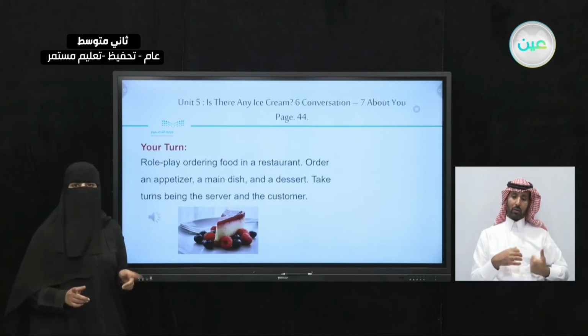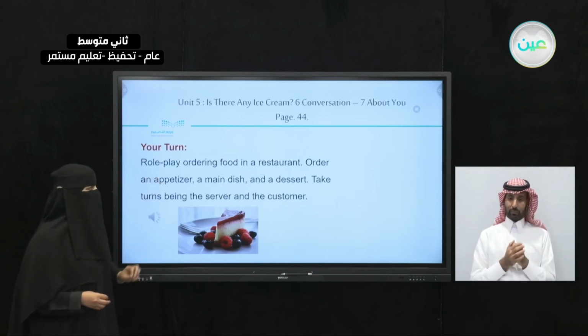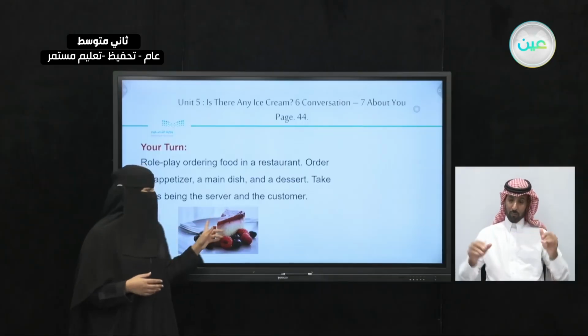Now it's your turn. I want you to try to role play ordering food in a restaurant. Order an appetizer, a main dish, and a dessert. Now, take turns and be a server or the customer. Now, here I have an example for you. What do you see here in this picture?